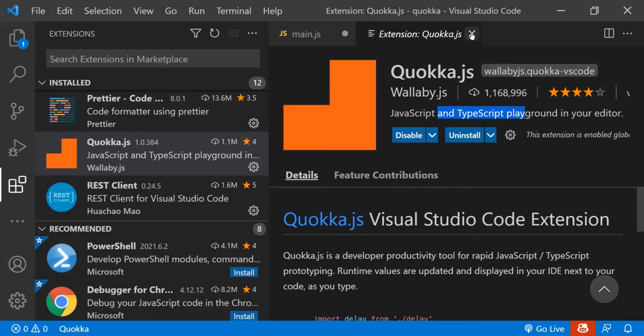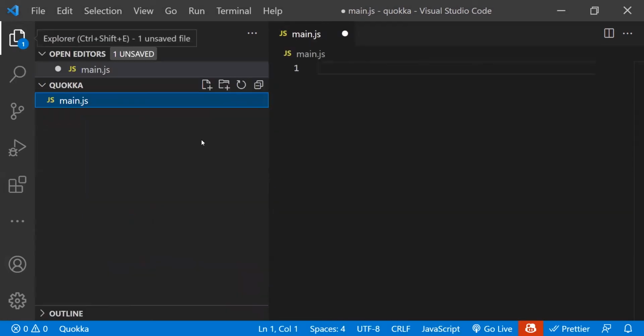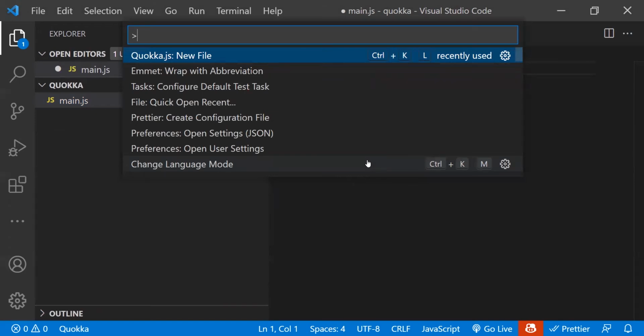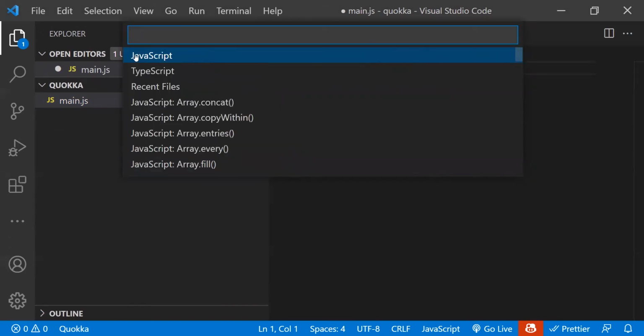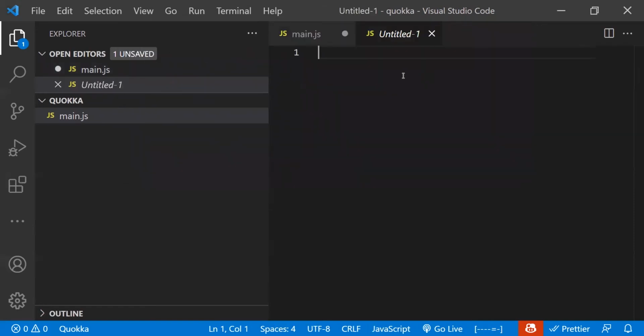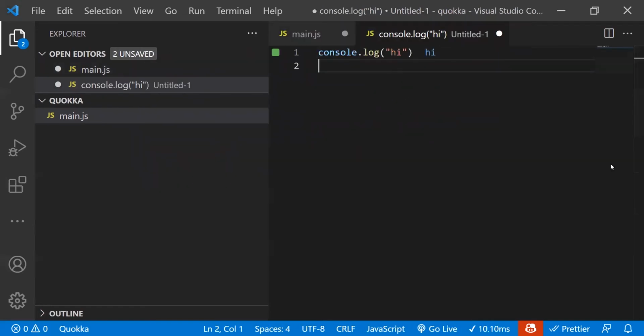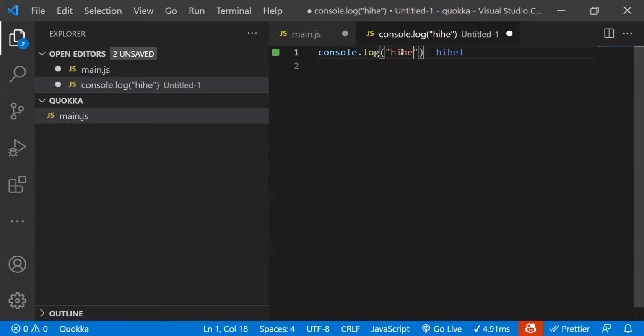I'm going to go ahead and show that for you. Once you get this installed, hold Control Shift and hit P, and then type Quokka like this. You can hit enter or click here and then click JavaScript. This is going to open up a new file, and you can start console logging straight to your VS Code right here. Hi, hello. It prints right out. You can put in variables in here, and any sort of values. 1 + 1 is 2.